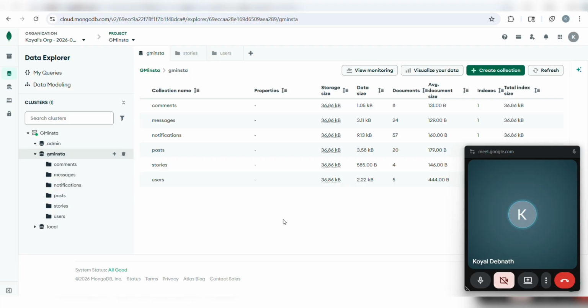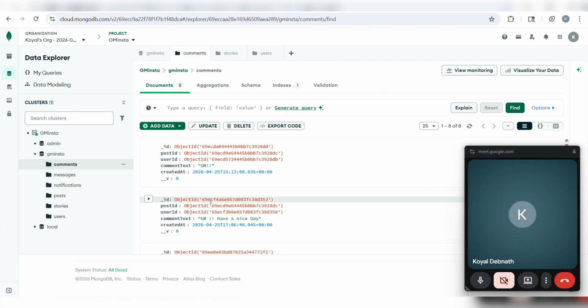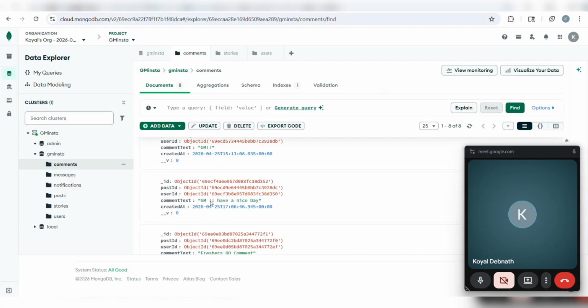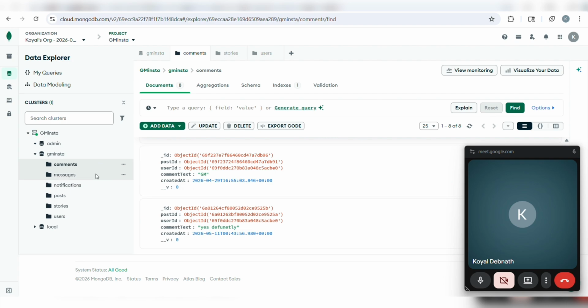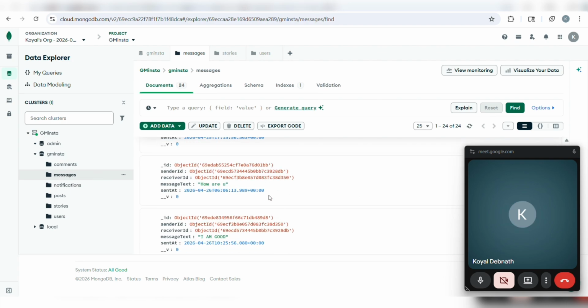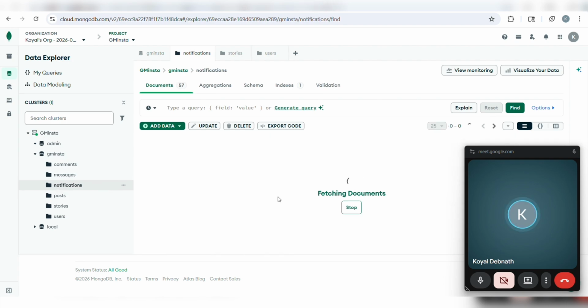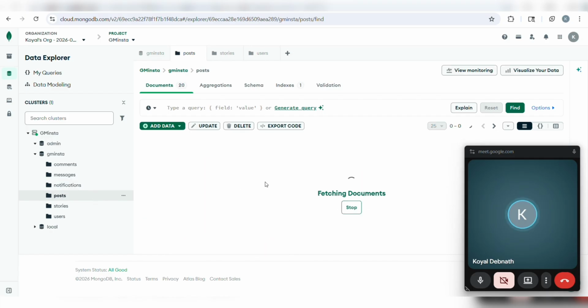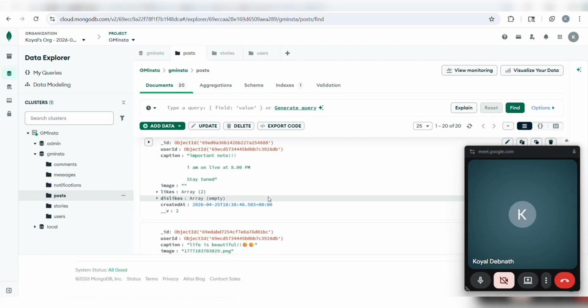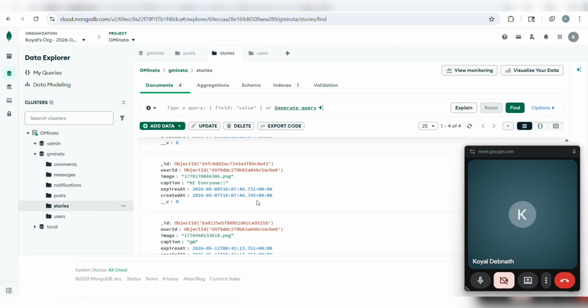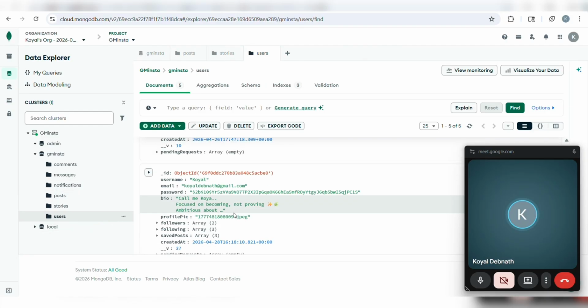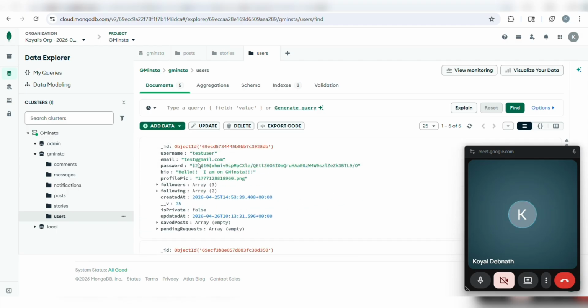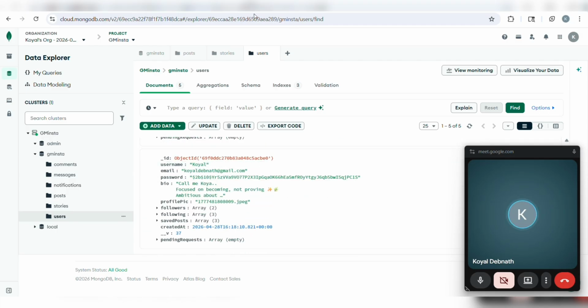Coming to the database part, which is stored in MongoDB. So this is the collection name GM Insta. So here in comments, all the comments that I or users made on the posts are stored here. Here the chats or messages are stored. Here all the notifications are stored. Here the posts that users made are all stored. And here stories. And finally the user, that is profile. Here is my profile. Likewise, others' profiles are also stored here. So this is all about the database.